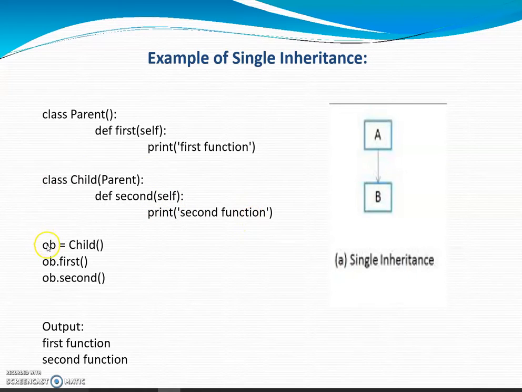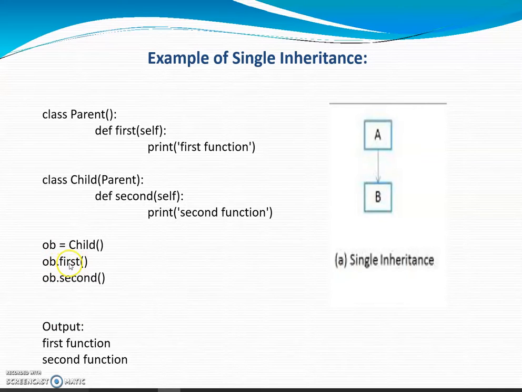After that, I have created the object of the child class, ob equal to child, and then ob dot. Through this derived class object we can access both the derived class method as well as the parent class method. Through this ob object I have first called the parent class method.